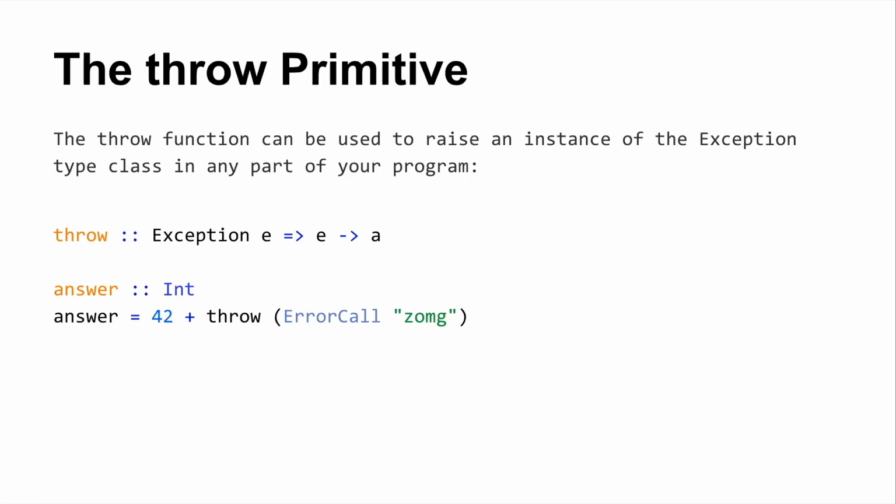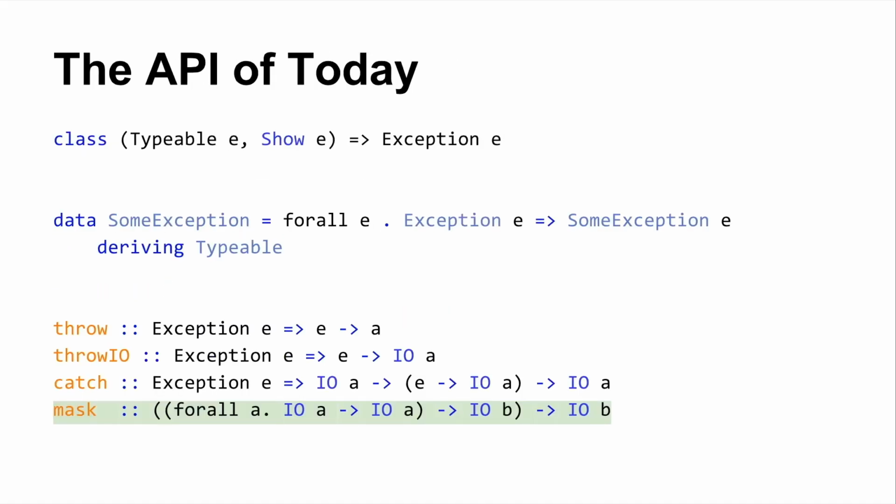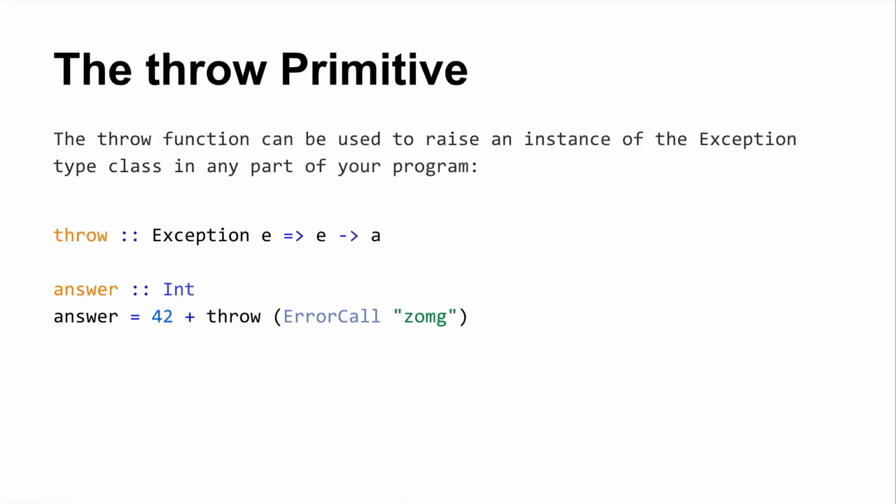And I mentioned this distinction between normal values and exceptional values. So you can see that this absolutely type checks. 42 plus throw error call, oh my god, right? So I said here that you produce a value of type A, which is foreign looking, right?